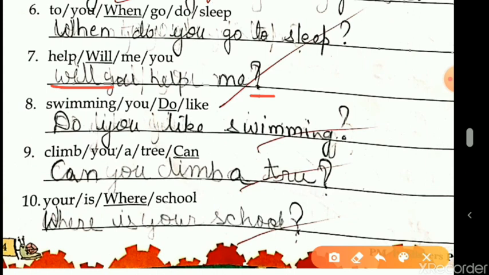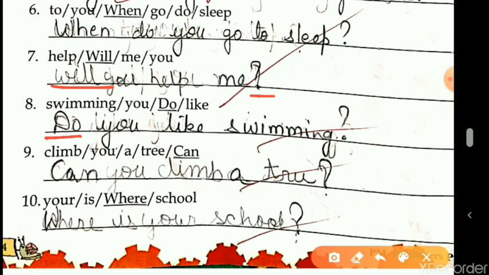8. Swimming you do like. Now, question word is do. Do you like swimming? Need to remember the same number of words which are there in the order. So, 4 words are there. You need to frame your sentence also with 4 words only. You'll begin with a capital letter and end with a question mark. So will you help me?